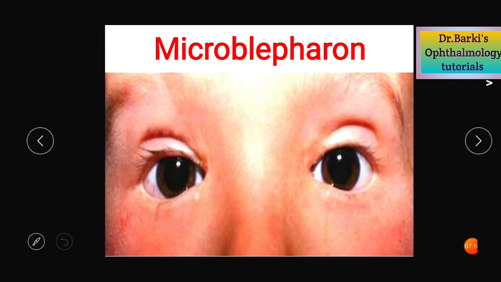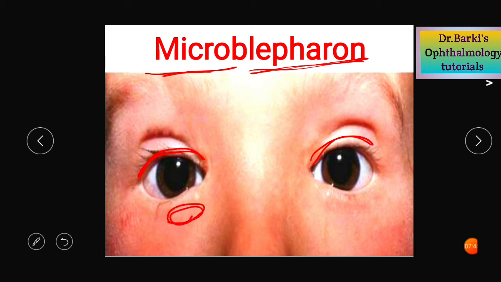Coming to microblepharon, as the name suggests, micro is small. The blepharon means the eyelids. So there are small eyelids, as you can see. And it is most of the time associated with microphthalmos, that is small eyeball. And there can be anophthalmos, that is absence of the eyeball. I will tell something about the microphthalmos in this only. That is, it can be associated with a congenital orbitopalpebral cyst, usually located in the inferior or the lower eyelid. That is about microphthalmos.